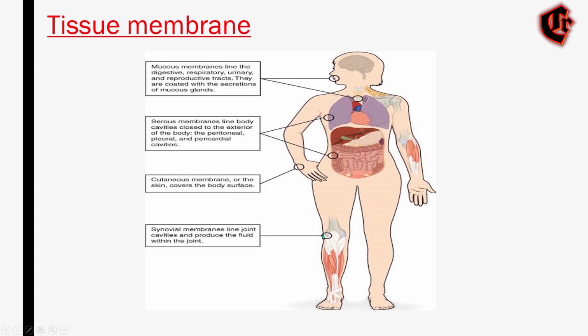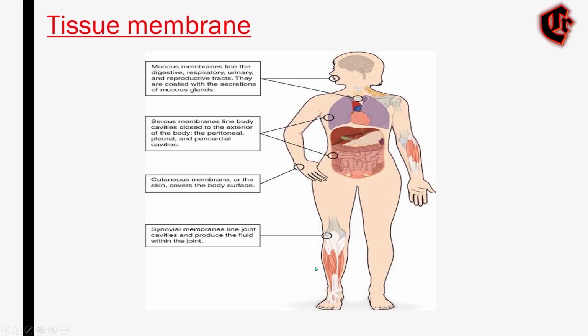There are two broad categories of tissue membrane. First, connective tissue membrane. Connective tissue membranes usually enclose organs such as the kidney, and they also include the synovial membrane, which lines the joint cavities and also produces the fluid within the joint.